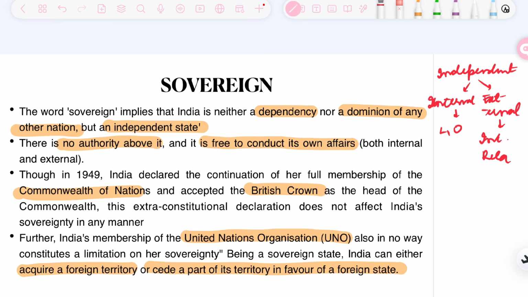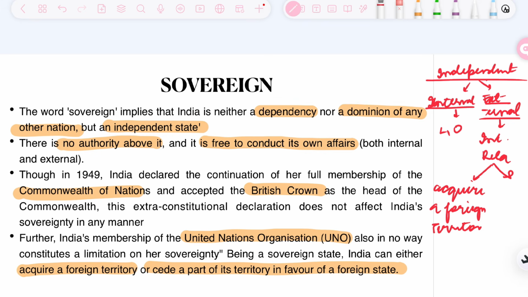So now we have looked at how India is sovereign. What does it mean that India is independent? It can conduct its internal and external affairs independently. When we are talking about external affairs, we can look into two criteria. Number one, acquire a foreign territory, for example, India acquires a territory from, say, Bangladesh.